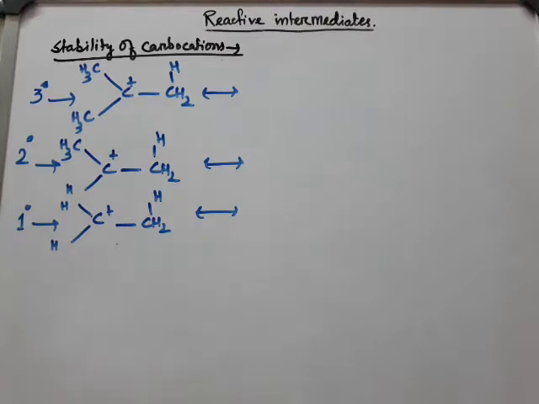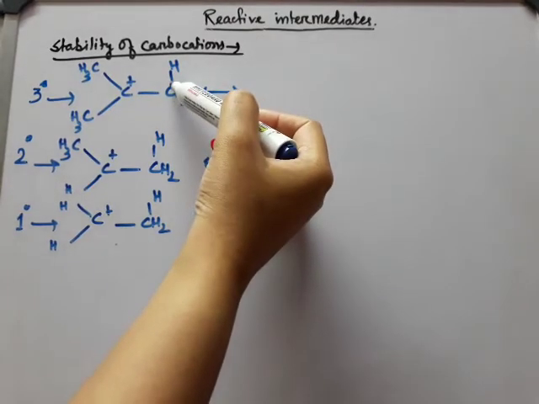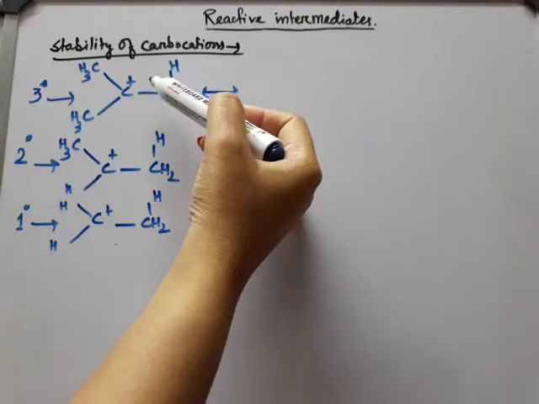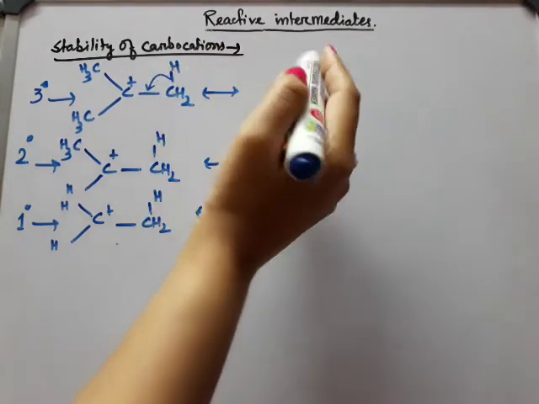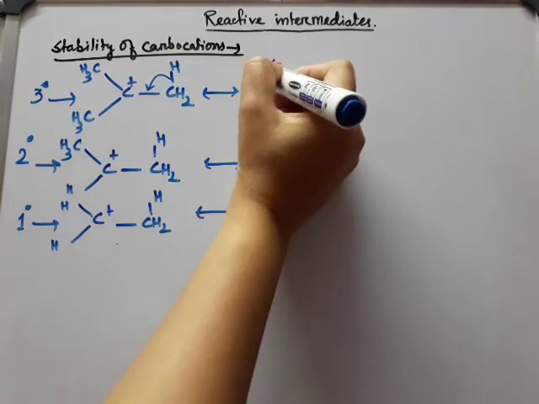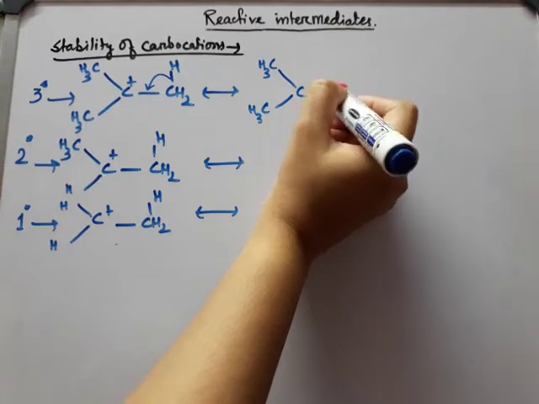So here I have taken again 3 degree, 2 degree and 1 degree carbocations. Okay. So I will explain the stability order in terms of hyperconjugation now. Due to hyperconjugation, the C-H bonding electron pair is attracted towards the positively charged carbocation, and we will have this structure. This is actually known as hyperconjugation, you already know that.